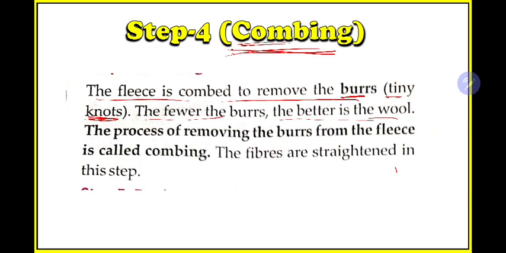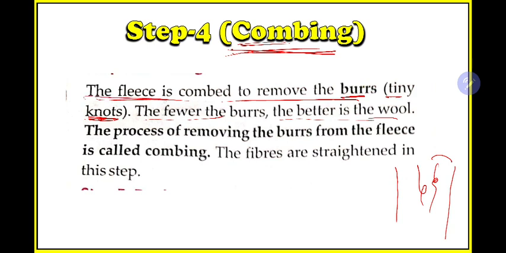Knot means, for example, if this is normal hair and this is a knot. So what will happen when they comb? This knot will become simple. So why are they using this combing process?